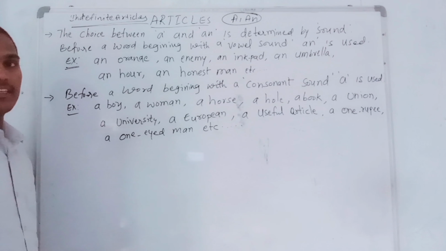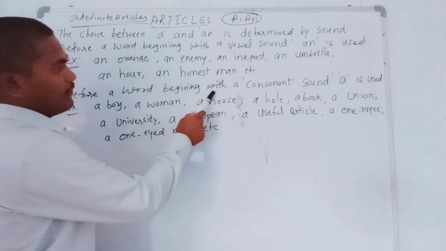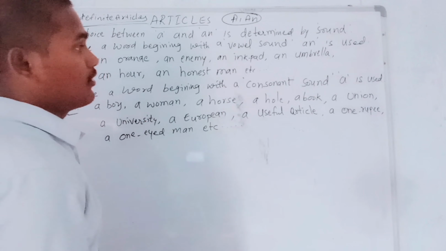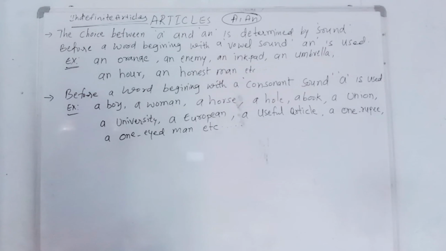Please concentrate on what I am reading on the board. Next, before a word beginning with a consonant sound. What is that? A consonant sound. So in that case we use a. Before all that kind of words we use a.